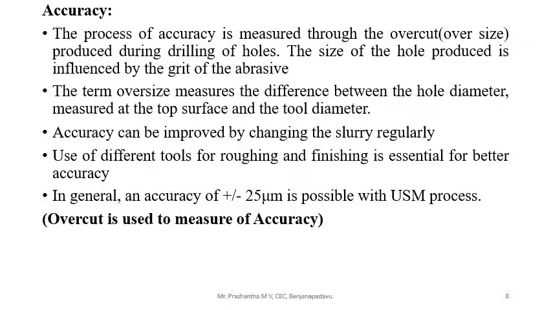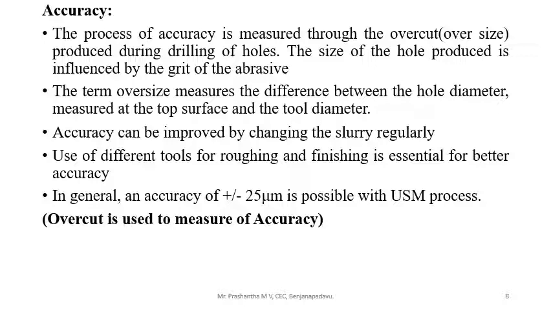The clearance between the tool and the machined hole is necessary to enable the abrasives to flow into the machining zone under the oscillating tool. Hence, the grain size of the abrasives is the main factor which affects the overcut produced.